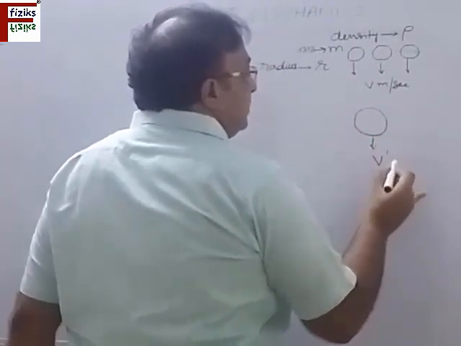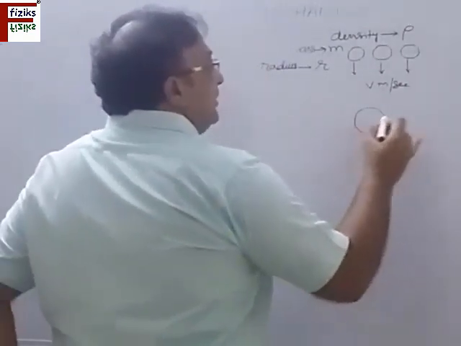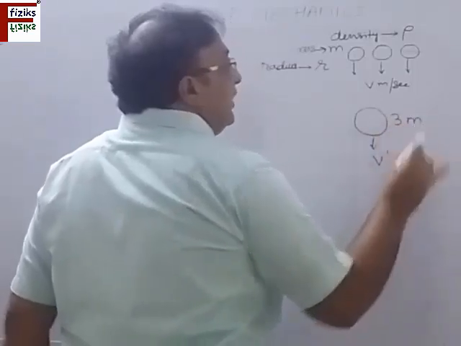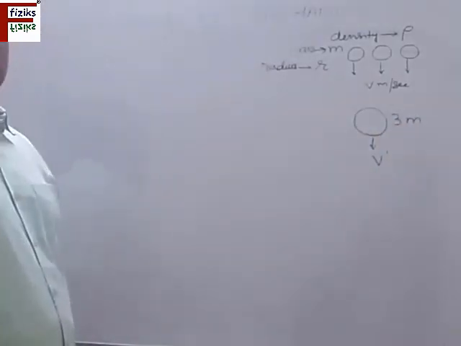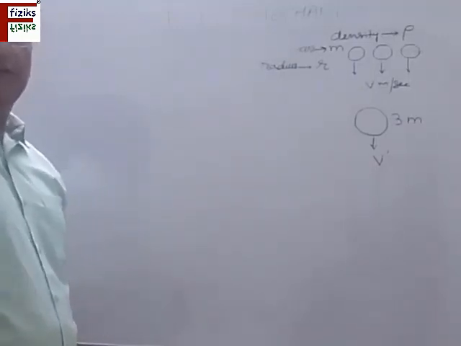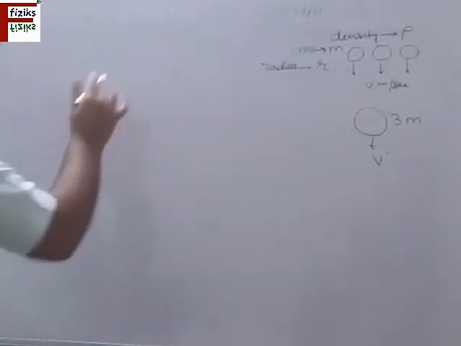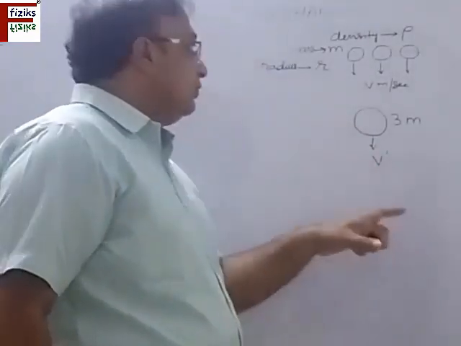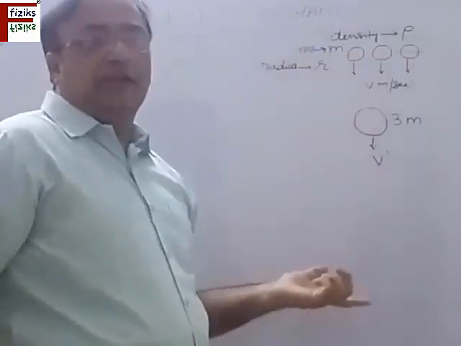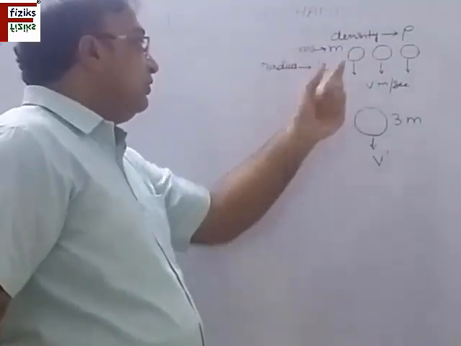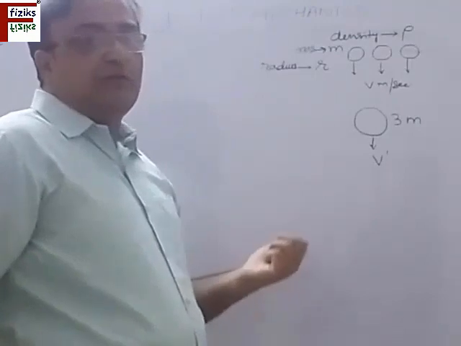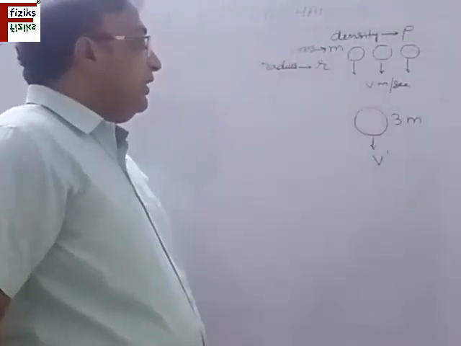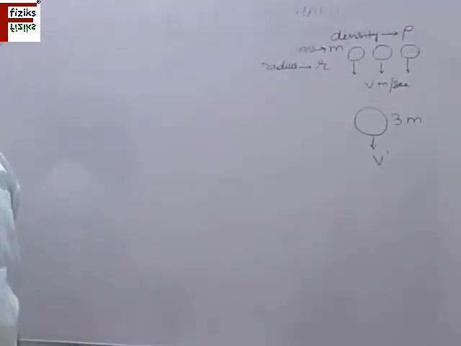Suppose V dash is the velocity of this. So mass becomes 3m as mass is conserved. So we have to find what is the value of V dash. So we know that mass is conserved. So initially, let us assume here, and that is also true, that the density remains unchanged. The fluid is the same, water. So there is no compression of the fluid. Density remains unchanged. So we can say that the volume is also the same.